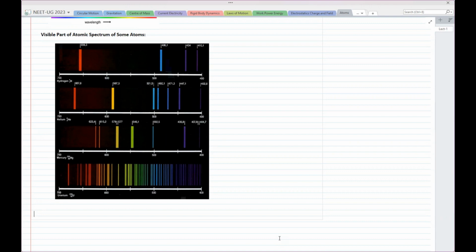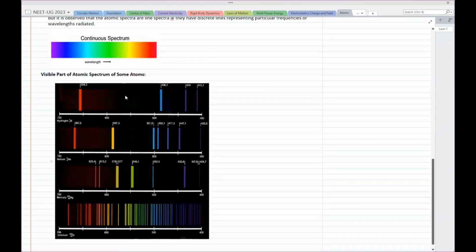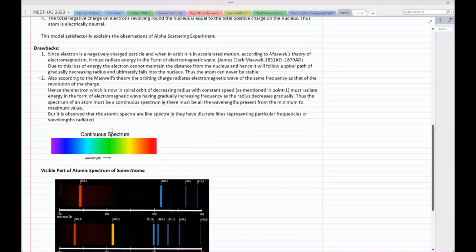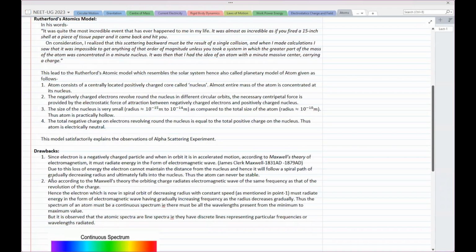And if it is in circular motion, then the frequency of radiation is same as the frequency of revolution of charge. तो फिर ये होना ही नहीं चाहिए. In fact, atom stable ही नहीं होना चाहिए. These are the two drawbacks. Now we have a conflict here.